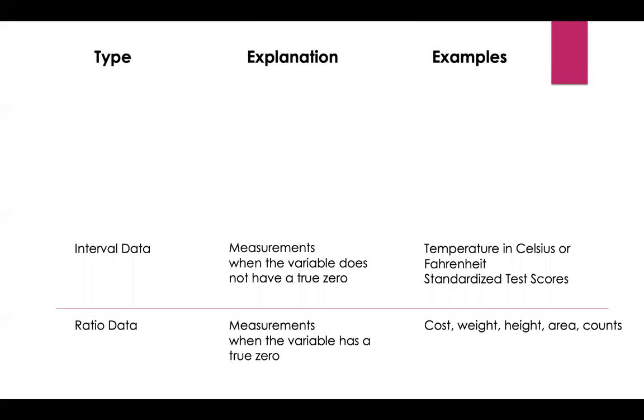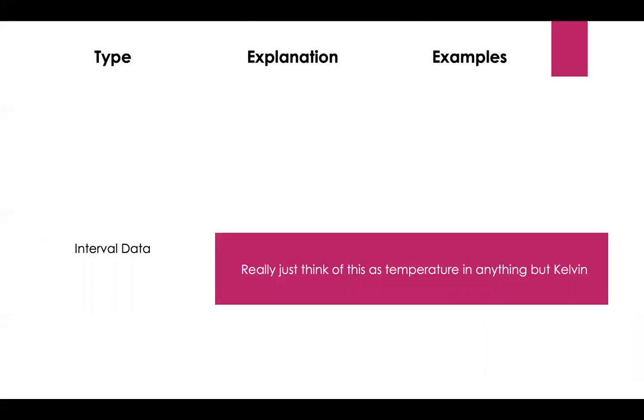So now if you really want to know the difference between the two, interval data is when the variable does not have a true zero. This happens when we're talking about things like temperature, or things like standardized test scores. But again, I just want you to think of it as one category. Often the way I think of this is anytime I'm talking about temperature, I know I'm talking about interval data, unless the data is in Kelvin, because that measurement system does have an absolute zero.